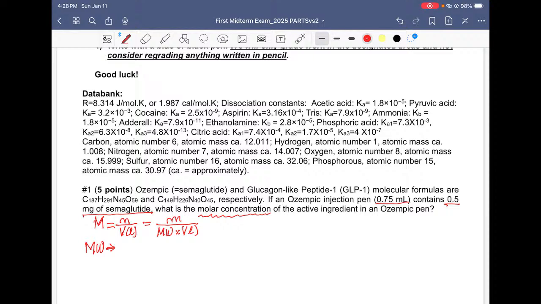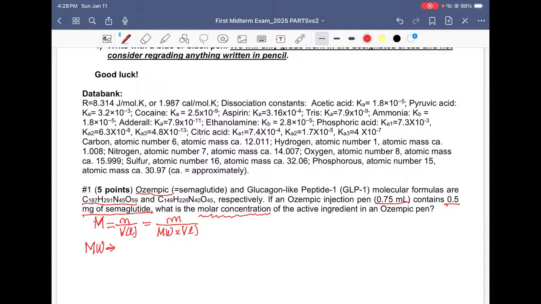When you become a medical doctor, people are going to come to your office and tell you stories that have nothing to do with the presentation of the disease that you are trying to assess, and you have to get away from this unnecessary information. So here we have two formulas that speak about two different compounds, and the first compound is Ozempic. So Ozempic is C187, H291, O45, N45, O59.